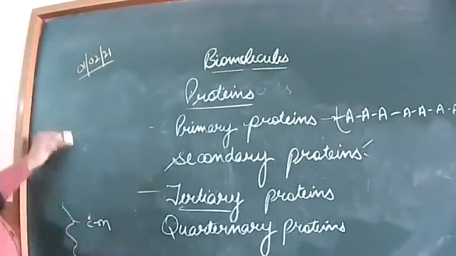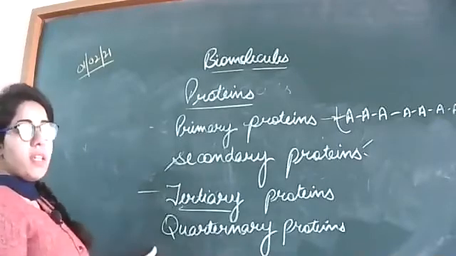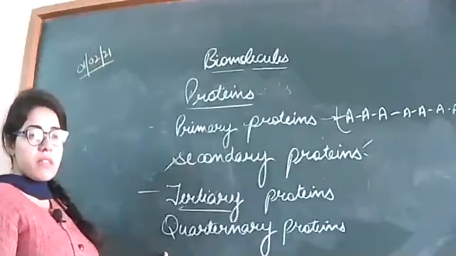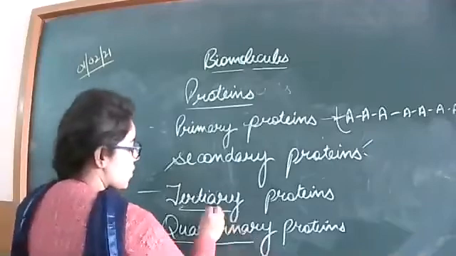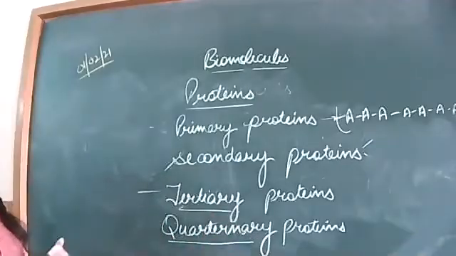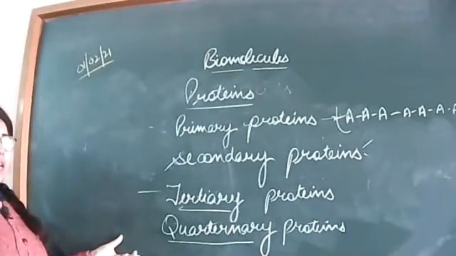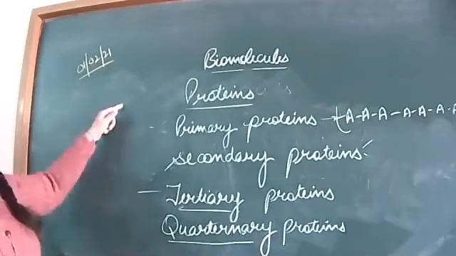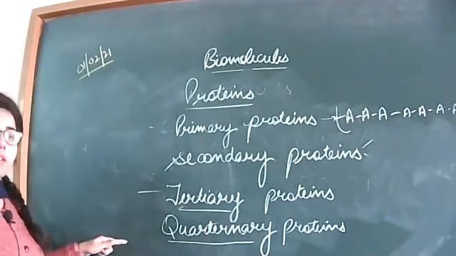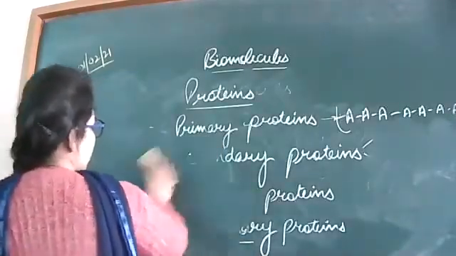Quaternary structure is also similar to the tertiary structure. Different tertiary proteins join with each other to form the quaternary proteins. Each unit or each tertiary protein functions as a different unit in the quaternary proteins. So these are the different kinds of proteins present inside the living cell. These are the different divisions of the proteins on the basis of their structure: primary proteins, secondary proteins, tertiary proteins, and the quaternary proteins.